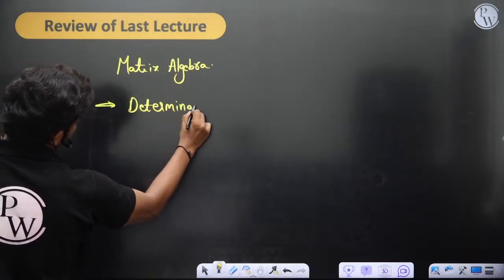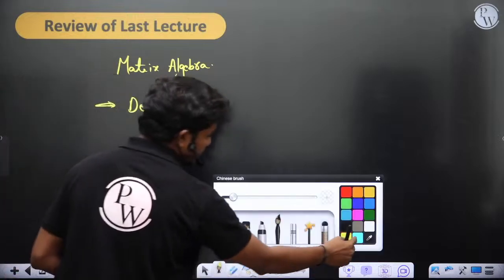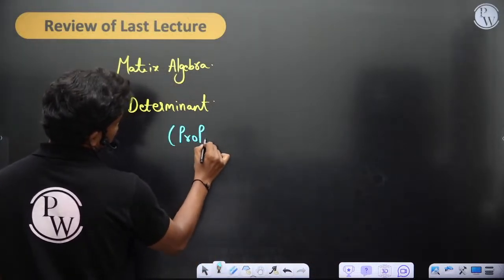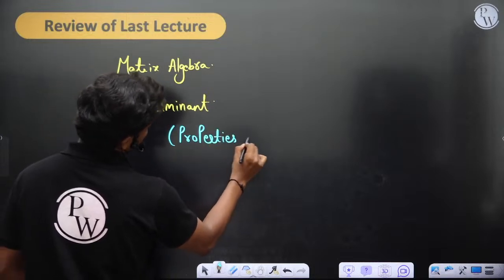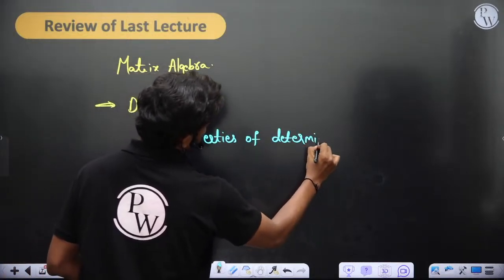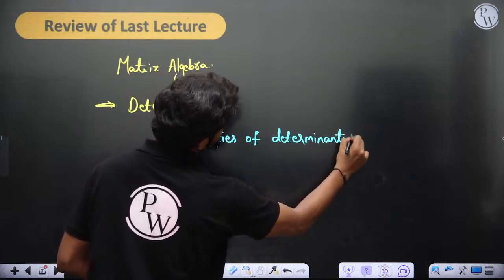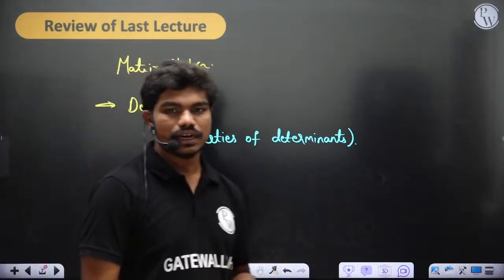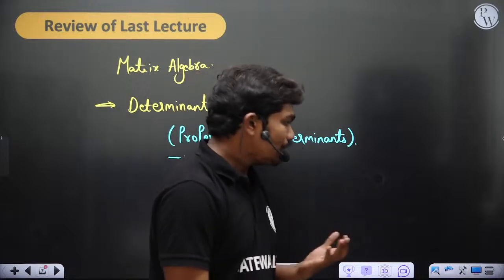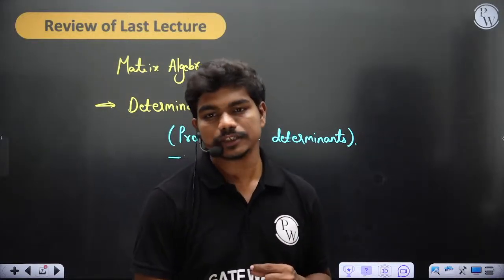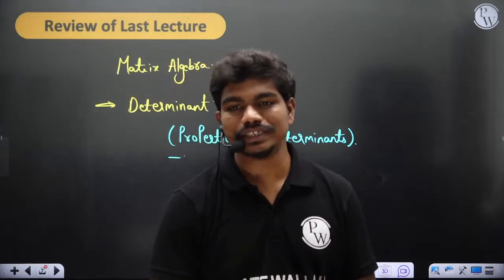We have seen what a determinant is, what a determinant can do, and the properties of determinants. We solved some questions as we went toward the poll, and I gave you some homework of roughly 4 to 5 questions. Did you all solve those questions? Yes or no? Please type in the chat box.